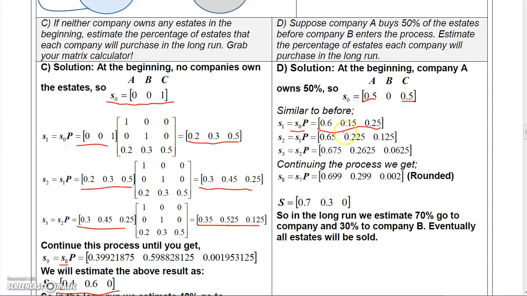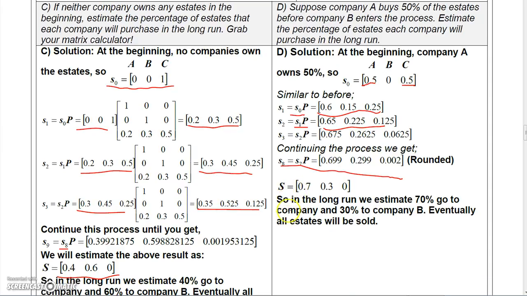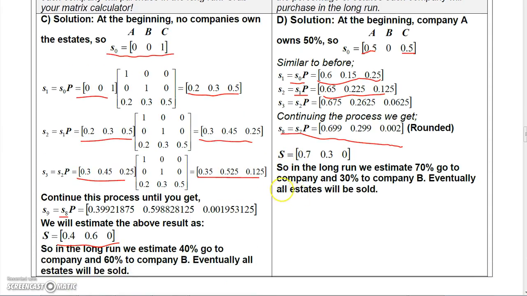Then if we multiply this times P, we get this, and so on. If you continue doing that, in the long run you'll get about 0.7 for A, 0.3 for B, and about 0 for C. So in the long run, we estimate 70% go to company A and 30% go to company B, and eventually all estates will be sold.